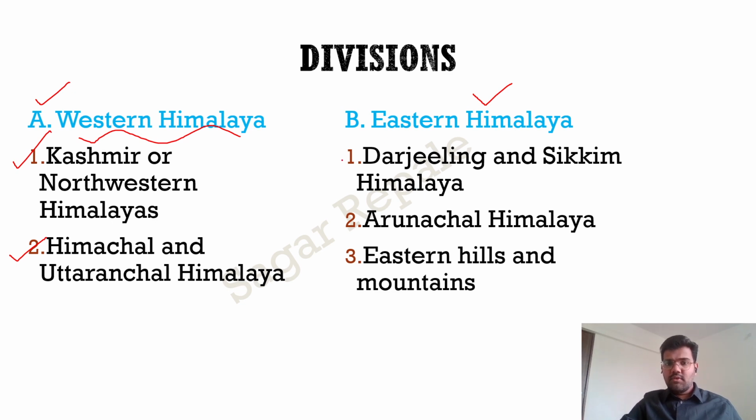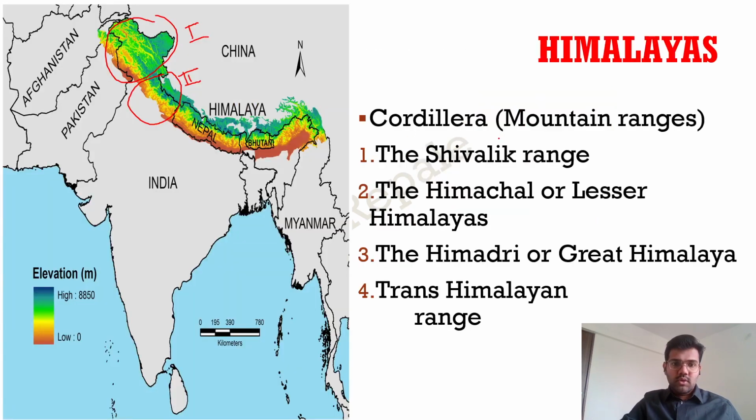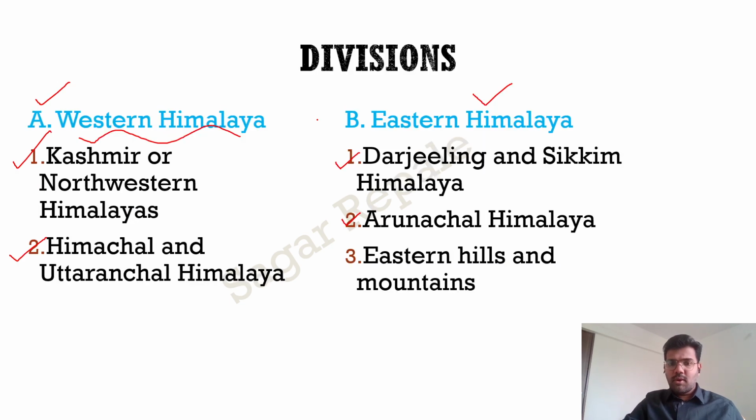And to the east, we have Darjeeling and Sikkim Himalaya, present in the state of Sikkim. Second, we have Arunachal Himalaya, in the state of Arunachal Pradesh. So in the Eastern Himalayas, the first division is Sikkim Himalayas, the second is Arunachal Himalaya, and the third is the northeastern hills in the states of Nagaland, Manipur and Mizoram. We'll talk about them in a later lecture. I hope this subdivision is clear.